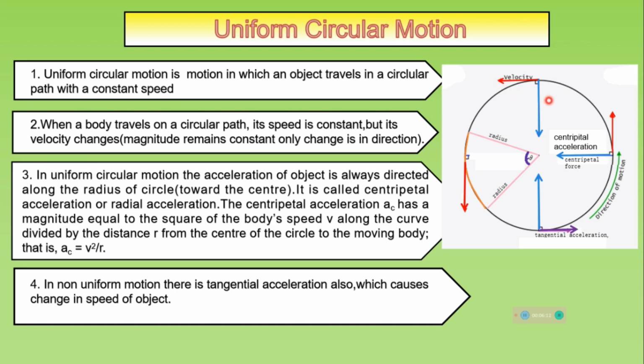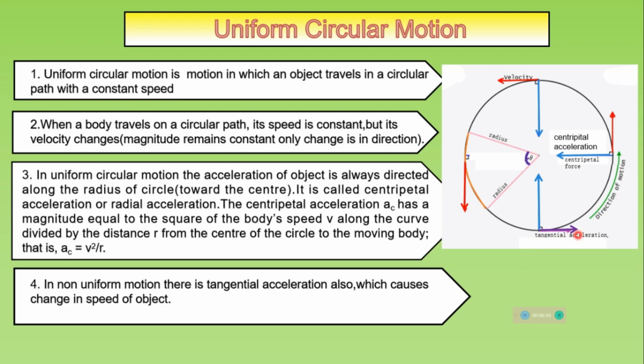In uniform circular motion, the acceleration of the object is always directed along the radius of the circle. It is also called radial acceleration, or we call it centripetal acceleration. The centripetal force is mv square by r, where v square by r is the acceleration. So the centripetal acceleration is v square by r, and this is the tangential acceleration we have drawn here. Tangential acceleration is along the direction of motion.